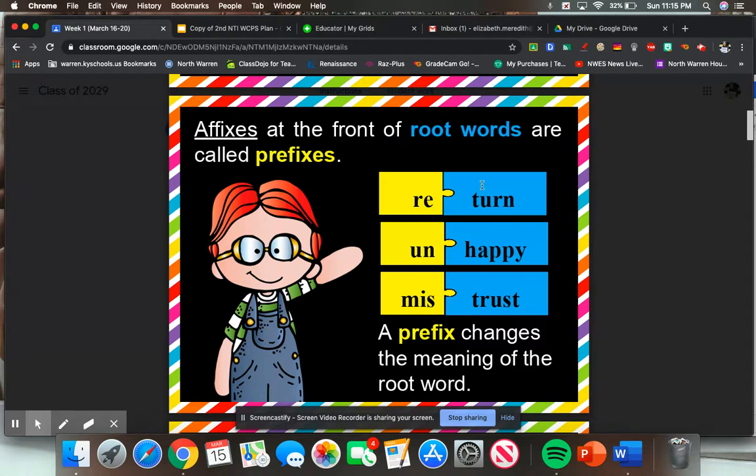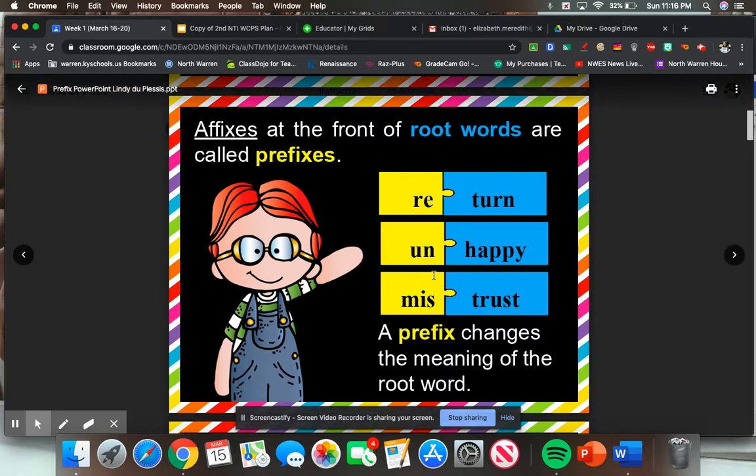Okay, so think about this word turn. Like when you're turning, you're moving your body. Okay, when you're happy, that's an emotion. You feel good, you're glad, you're smiling. And then the word trust means that you believe someone when they tell you something, okay?